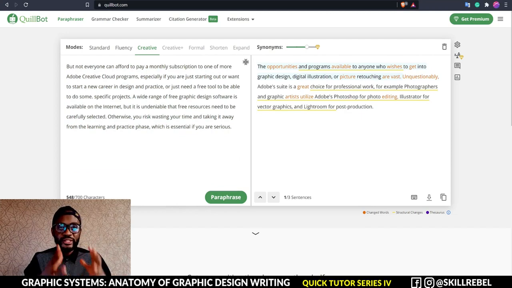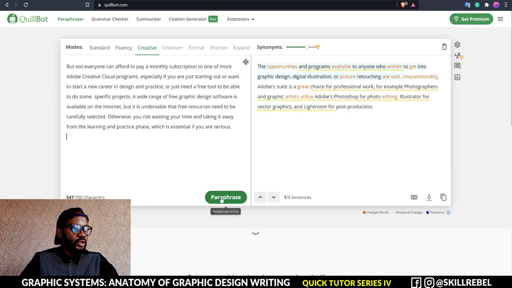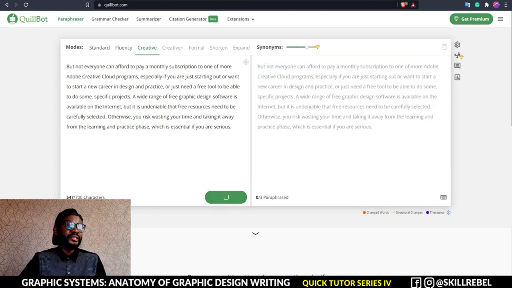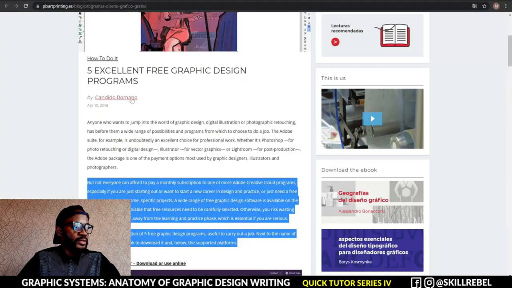The advantage of using this strategy is that it lessens the work you have to put in, having to go and research, find this, then start writing from scratch again. Here it reduces the amount of work for you, almost up to 50% reduction. Alright, so let's run it on a creative again and see how we're going to get it. So that's how you continue doing it. While this runs, I think we can move on.